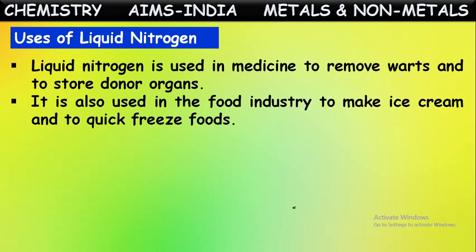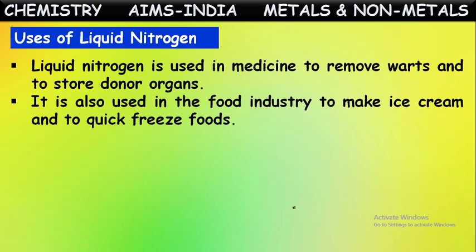So for the preservation of these donated organs, they use this liquid nitrogen because it can produce very low, very cool temperatures. At those temperatures, these organs will stay alive without getting any damage. They won't decompose. Next, it is also used in the food industry to make ice creams and quick freeze foods.